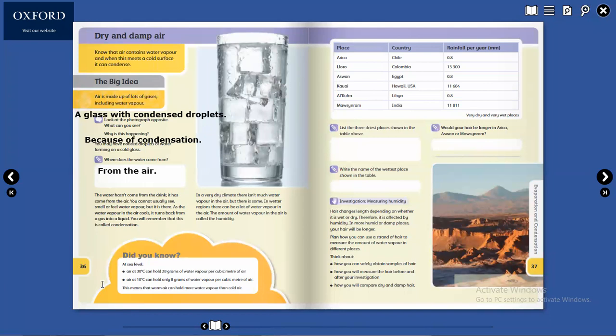Air at 10 centimeter can hold only 8 grams of water vapor per cubic meter of air. This means that warm air can hold more water vapor than cold air. Nice.